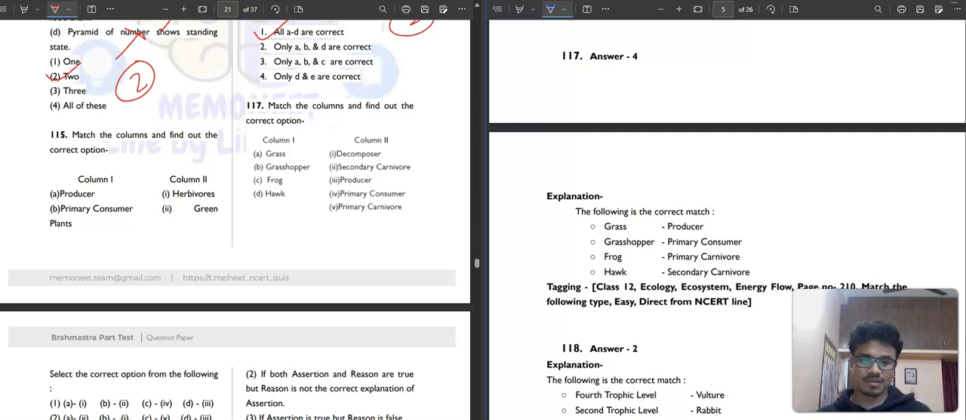Grass is a producer. Grasshopper, primary consumer. Frog, primary carnivore. Hawk, secondary carnivore. This is how it happens. Grasshopper eats grass, frog eats grasshopper, and hawk eats frog. That's how it is. Very easy. 117.4.